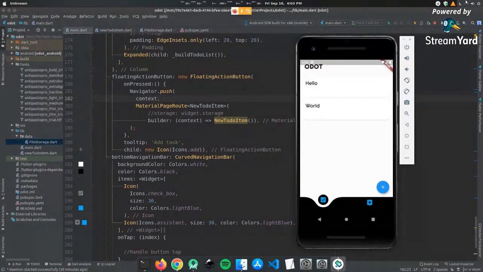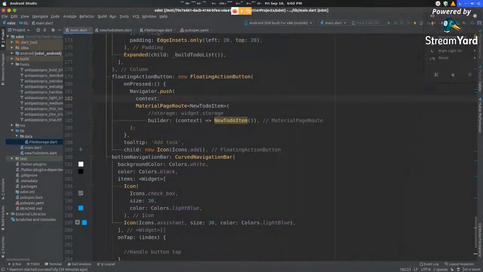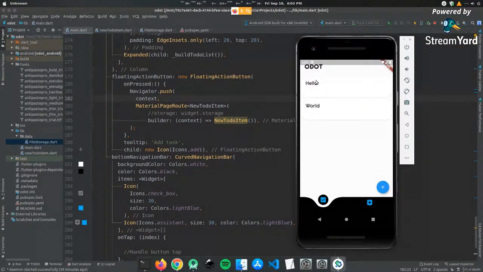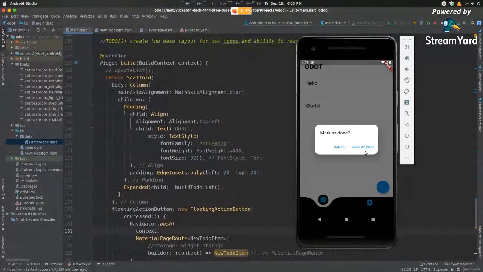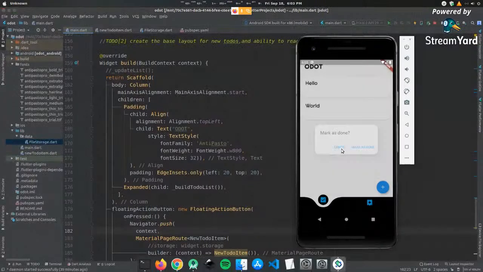You can see it has the rounded borders. It says hello here. It says world here. Now, when I click on this, the alert dialog with its rounded corners and the two buttons, mark as done or cancel. When I cancel, nothing happens. When I mark as done, that particular component disappears. That is because your build function is called again to redraw the entire thing.